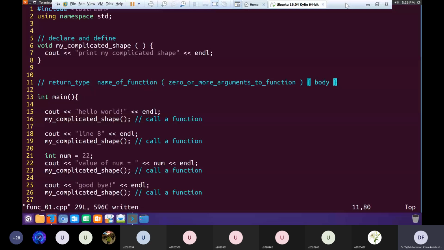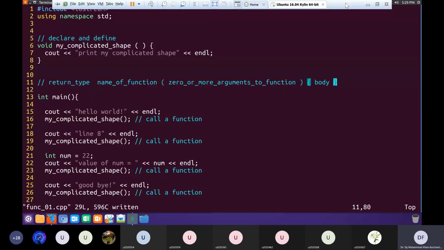Main. The names of the two functions: one is main and the other is my complicated shape. Very good. So there are two functions in this file.